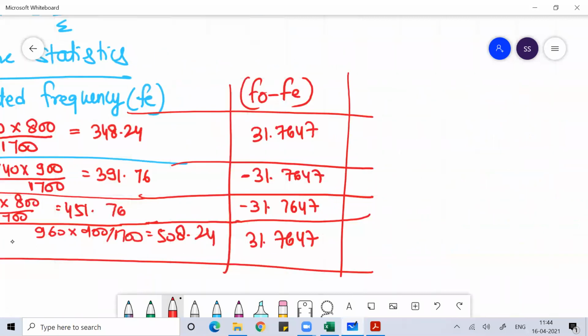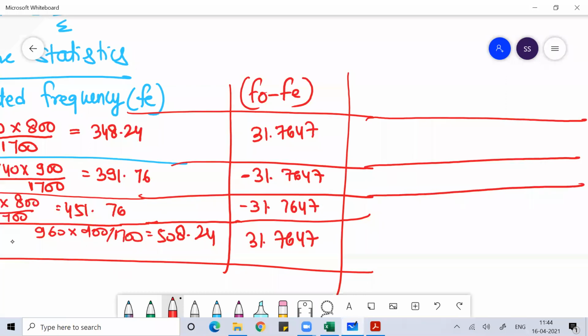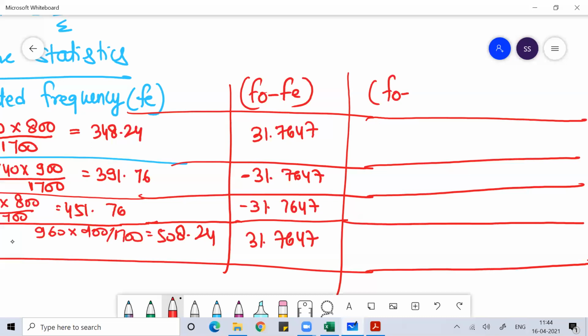I hope everyone understands. Then take F naught minus Fe, whole square. So do the square of this.